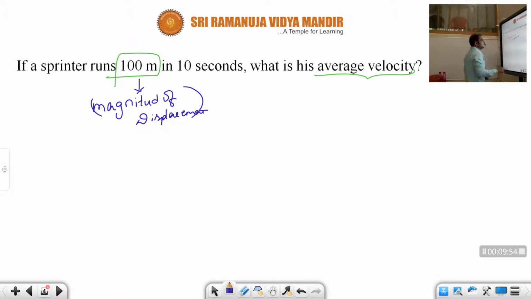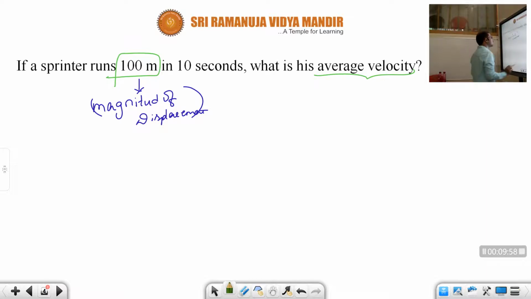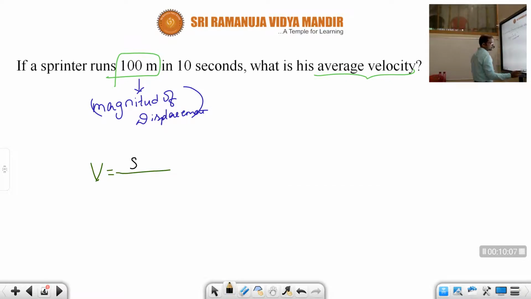So here we need to find average velocity. What is the formula? Velocity is equal to displacement by time. Directly I am writing the value: the magnitude of displacement, 100, in the numerator, by time in the denominator.